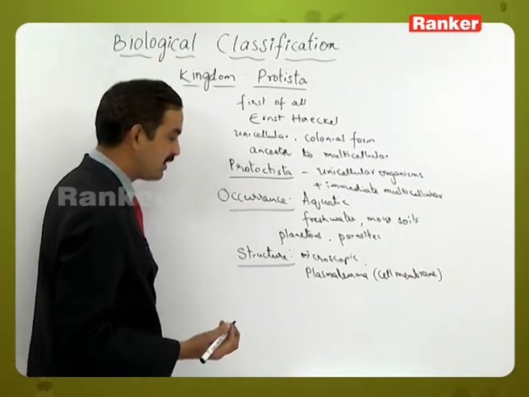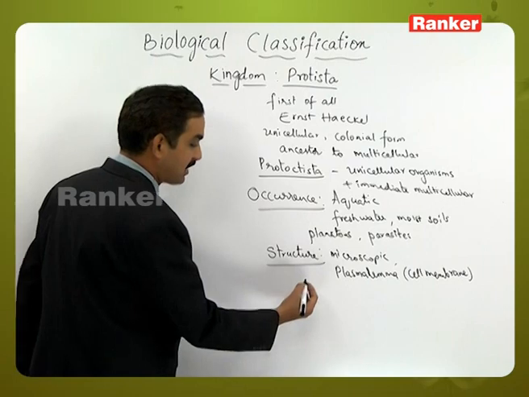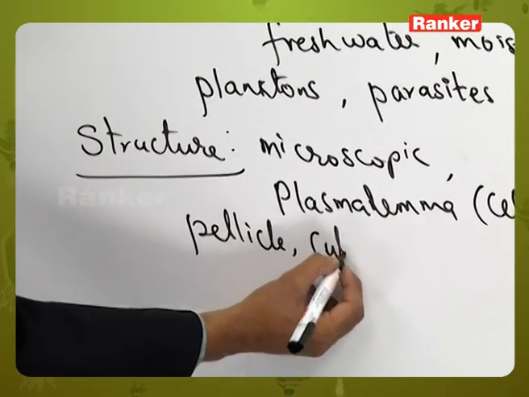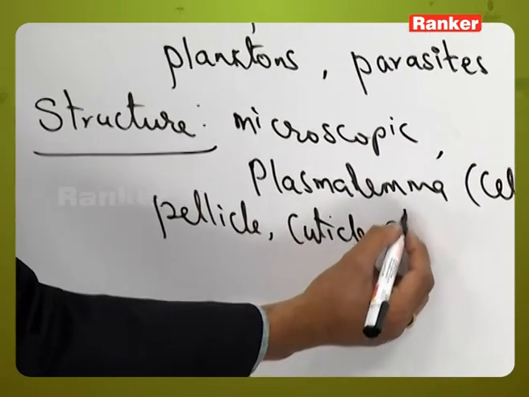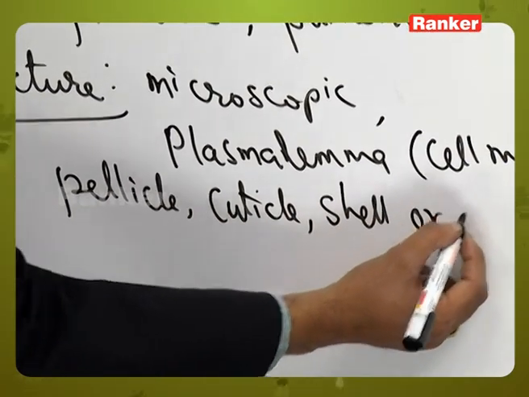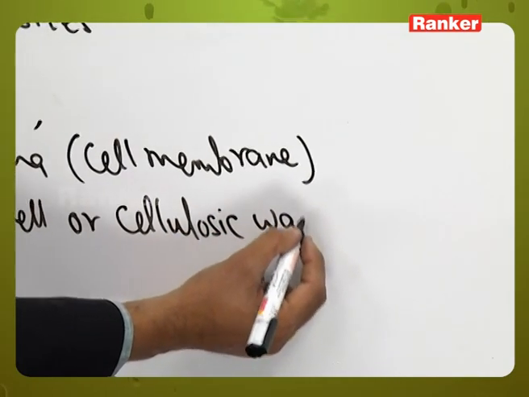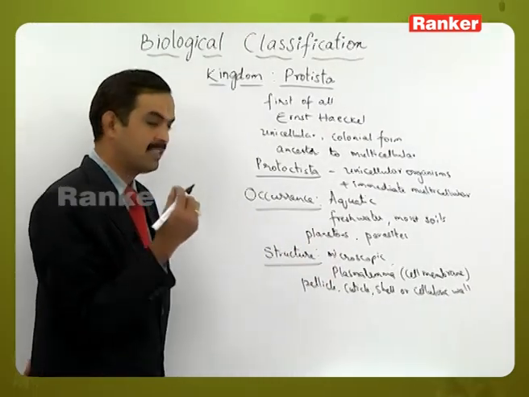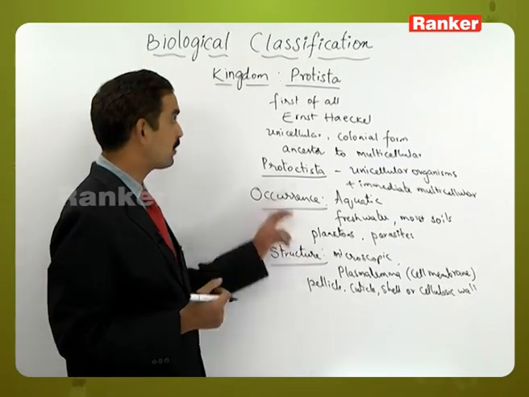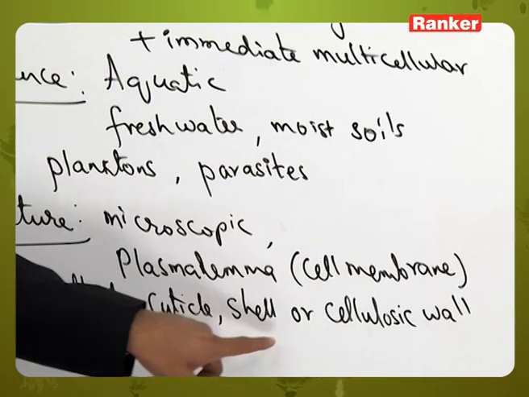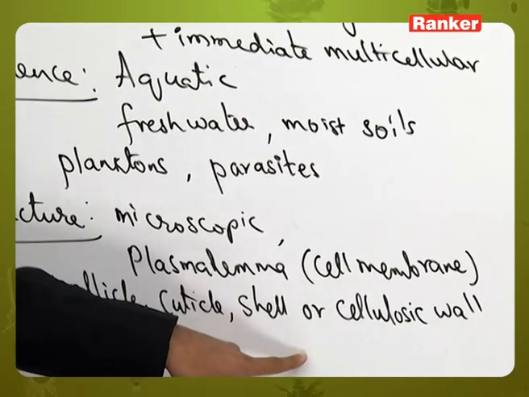But some members have other structures like pellicle, cuticle, shell or cellulosic wall also. That means there is no clear demarcation of the structural characters related to the Protista. Why? Because there is a lot of diversity in the structure of the Protistan members.